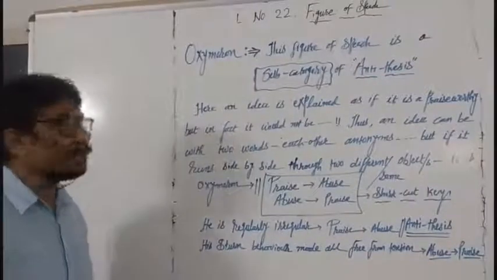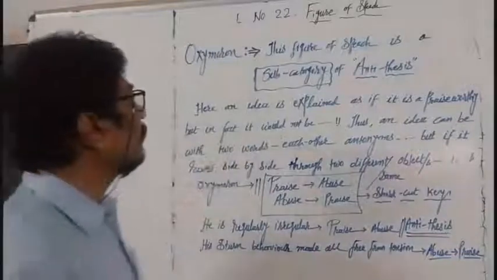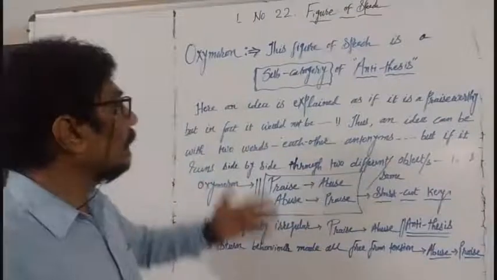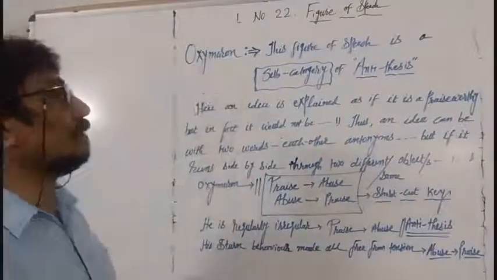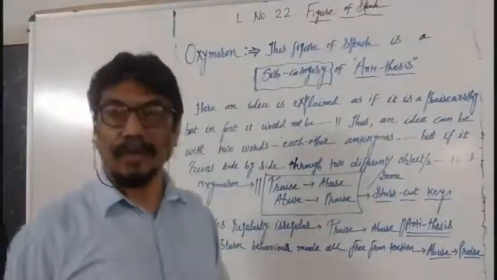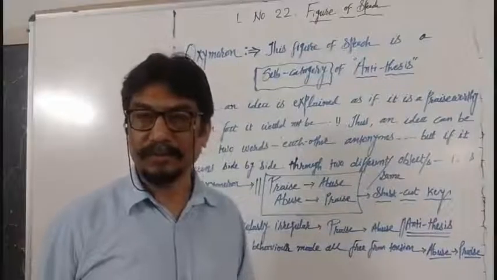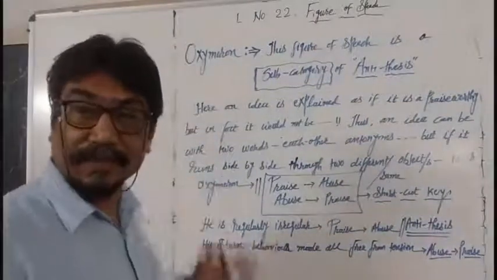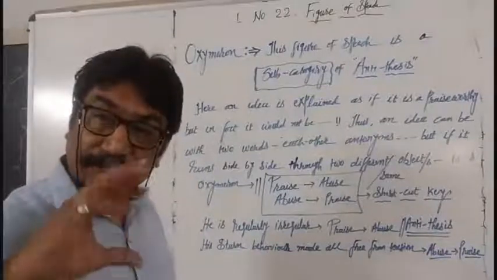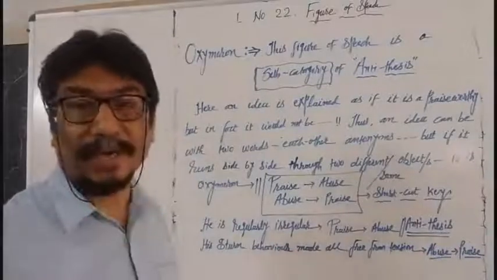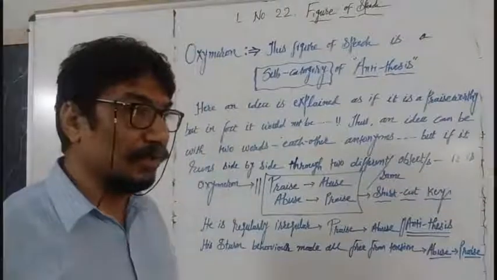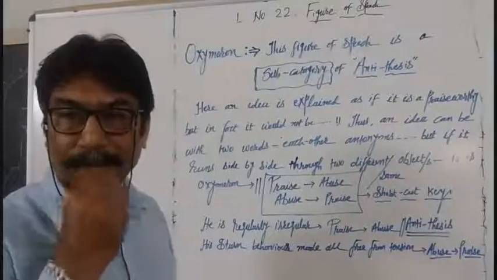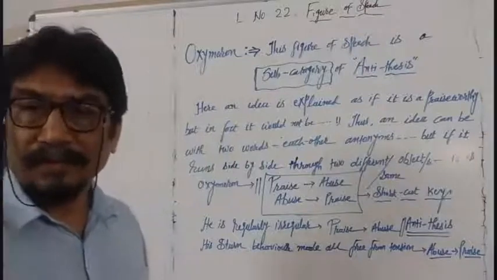Dear student friends, let's move ahead in lesson number 22, figures of speech. Here we'll move ahead with the oxymoron. What is here with the oxymoron? That is important for you. When I teach these figures of speech, somewhere you will have confusion with the idea of this. Why is it so? The reason is that it is very near to another figure of speech.